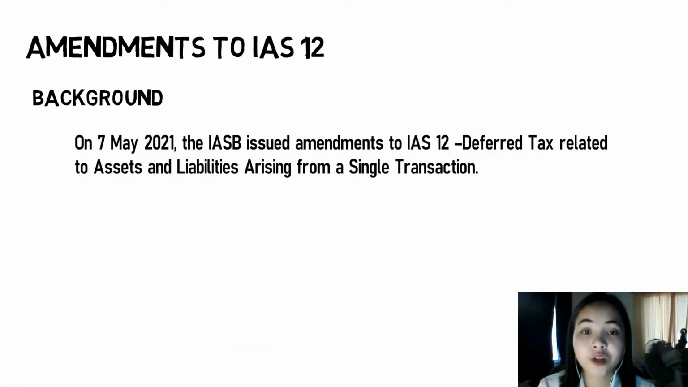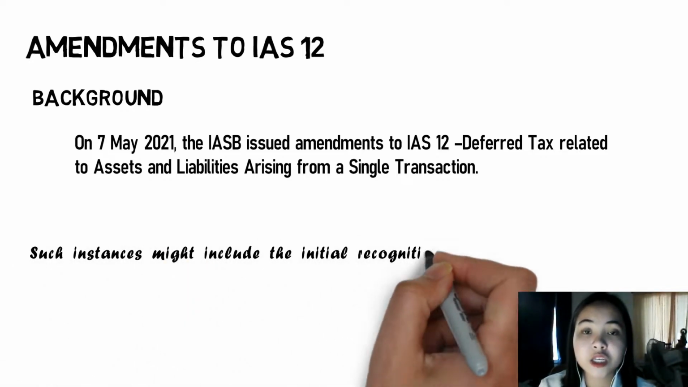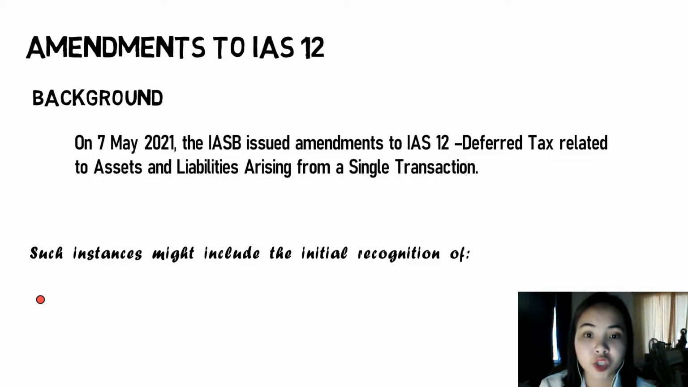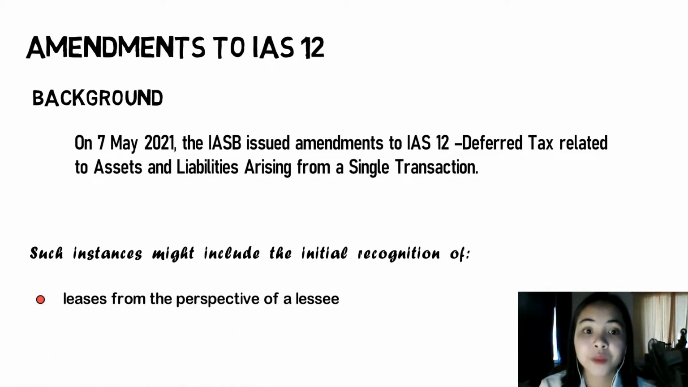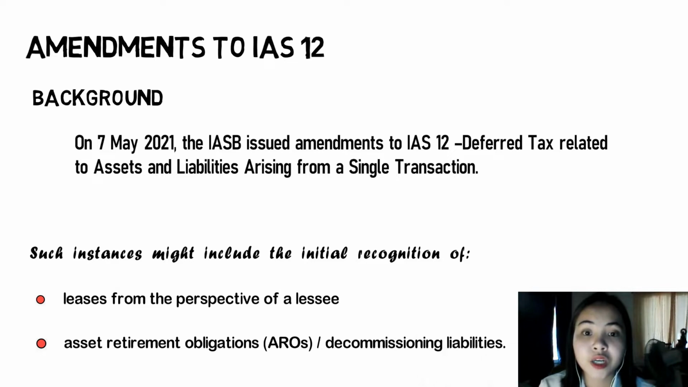At this point, let us discuss the latest amendments to IAS 12, issued by the IASB on May 7, 2021, which are all about deferred tax related to assets and liabilities arising from a single transaction. These were issued to address potential concerns of inconsistency in interpretation by users in respect of the initial recognition exemption. It clarifies whether the initial recognition exemption applies to certain transactions that frequently result in both an asset and a liability being recognized concurrently. Such instances might include the initial recognition of leases from the perspective of a lessee, or asset retirement obligations or decommissioning liabilities.